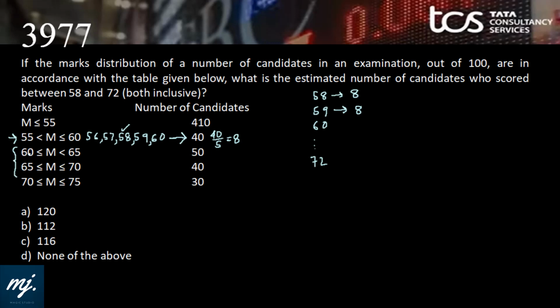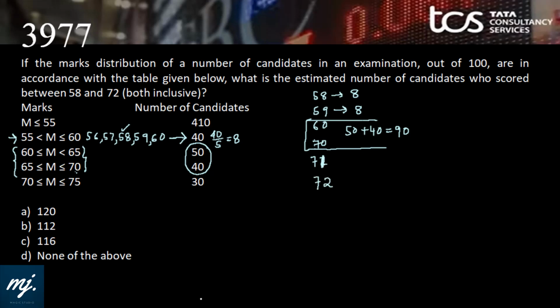Now when I look at these two, I can see that here the range is from 60 to 70, and you can see both are inclusive. That's why I haven't considered 60 here. Let me consider 60 to 70 straight away in these two particular groups. From 60 to 70, the number of people who have scored from 60 to 70 is 50 plus 40, that is 90. So there are 90 candidates who have scored from 60 to 70, both inclusive.